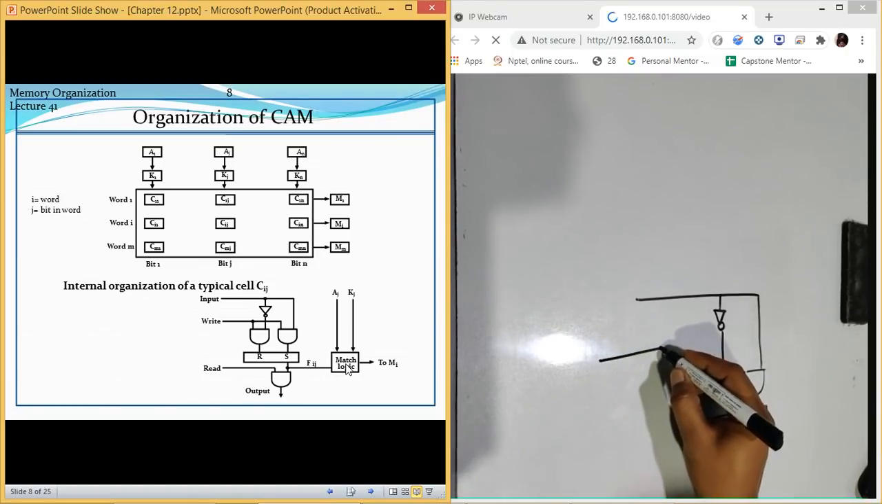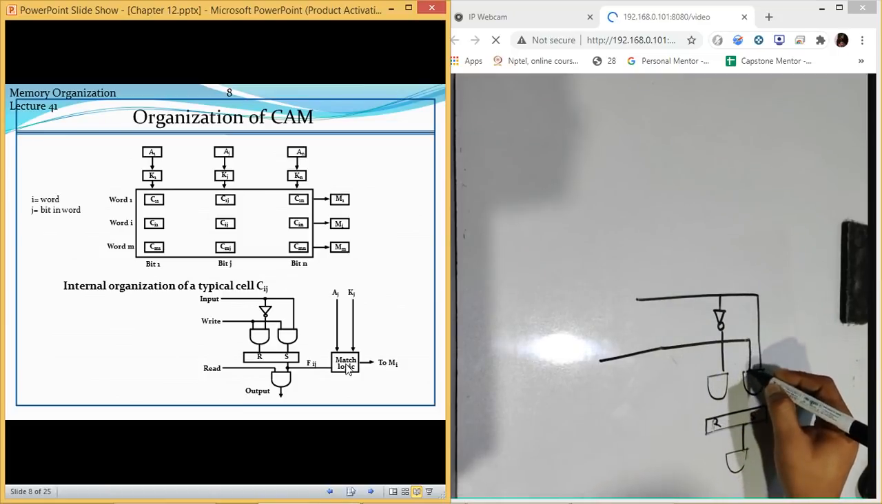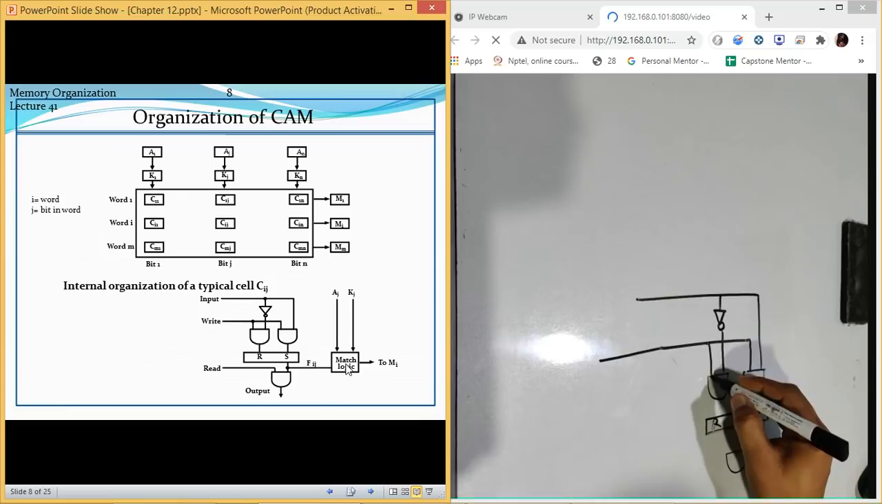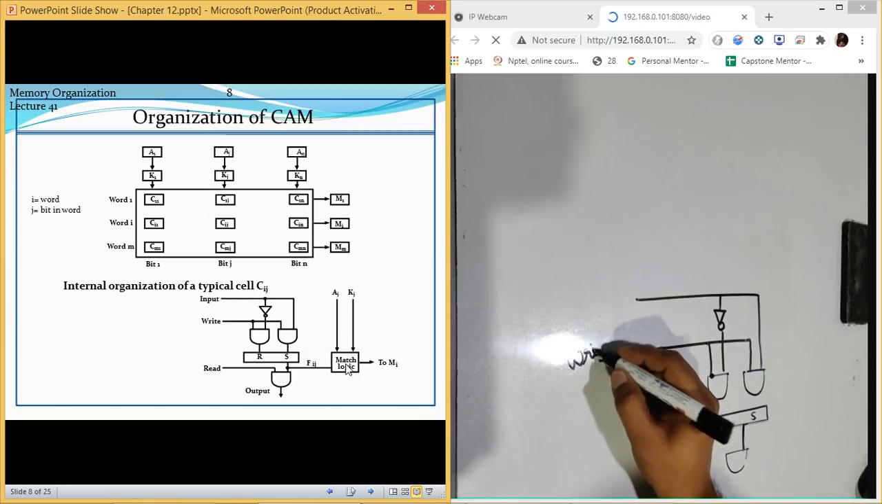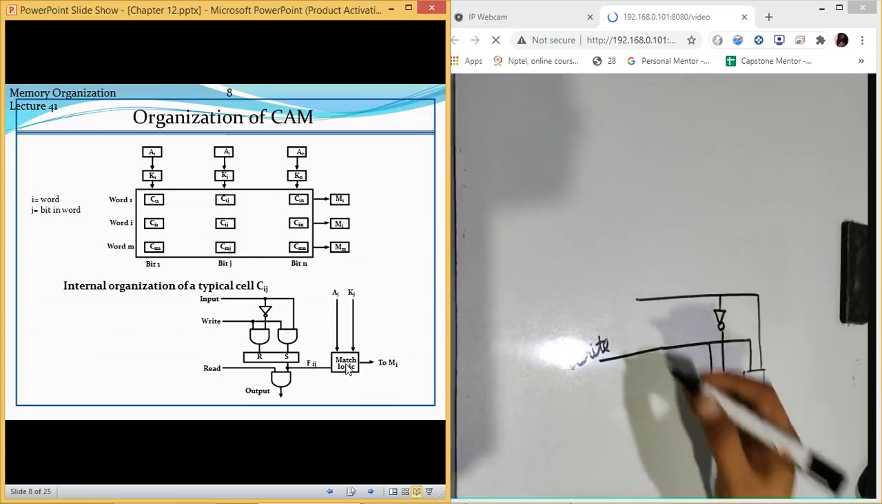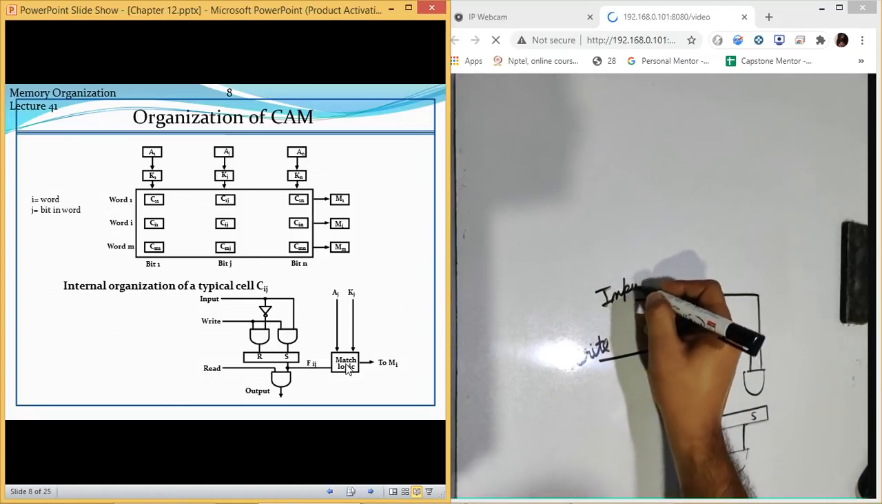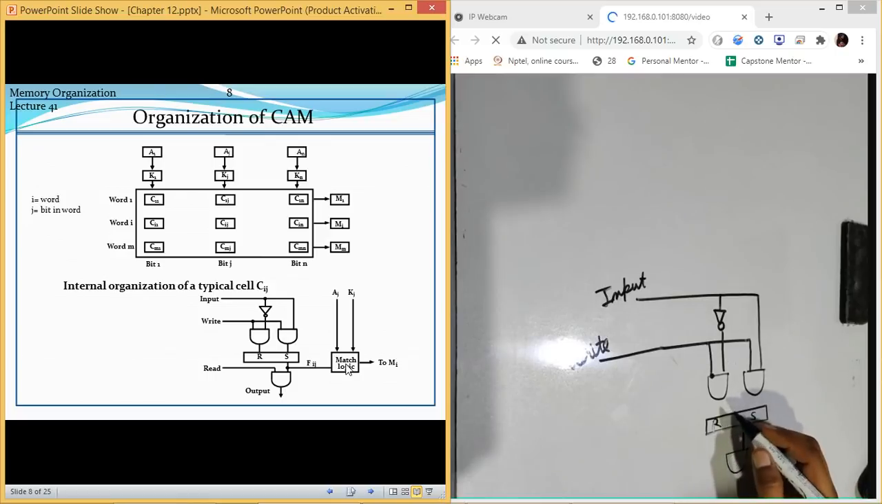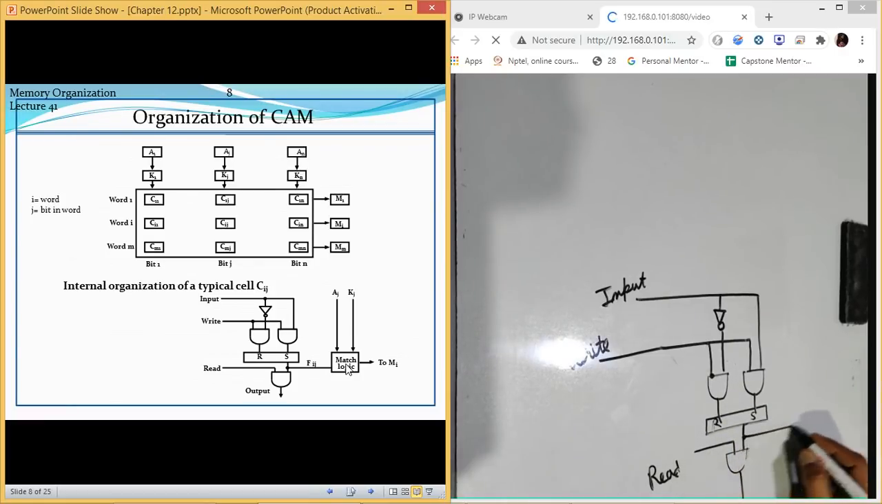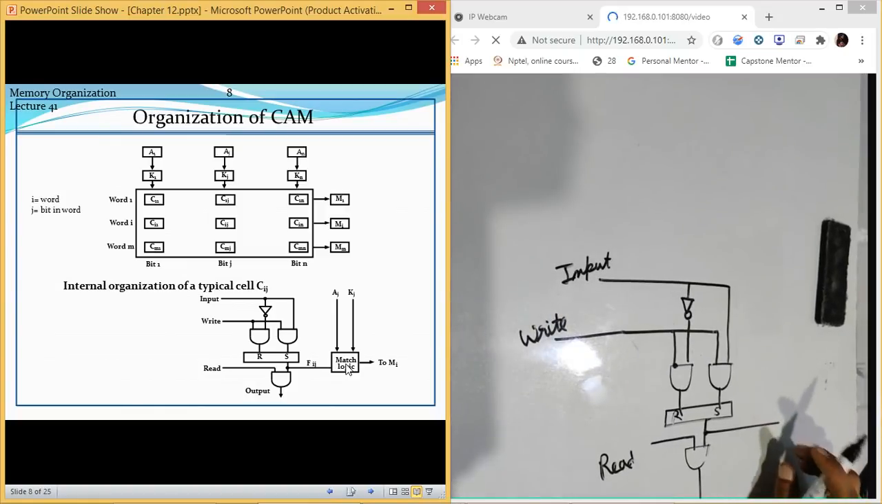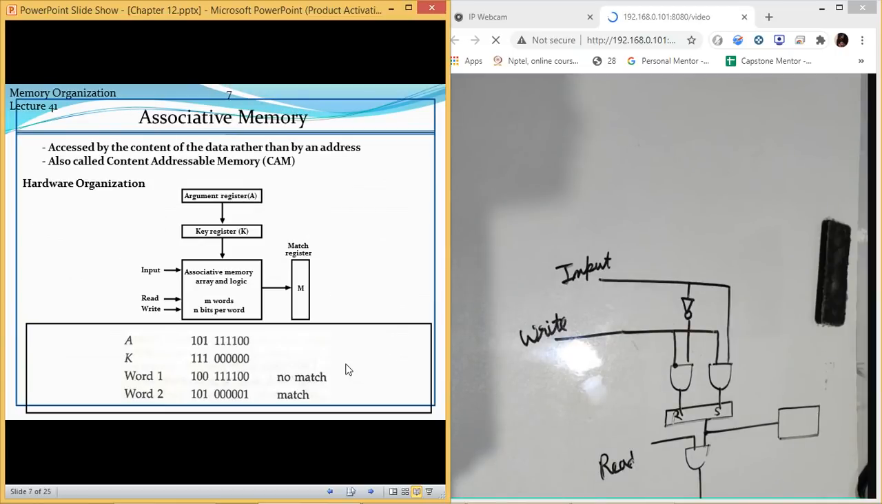Here is a write signal. Now this is the write data. If you want to write the data, this is the content which you want to send as an input. Then we have a read line here. This is a read line. If you want to read the content, this is connected here, and this S is also connected to a match logic. Now match logic is something which is used to compare the values which we have done at this place.